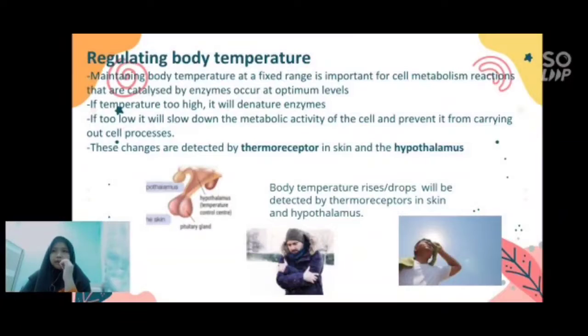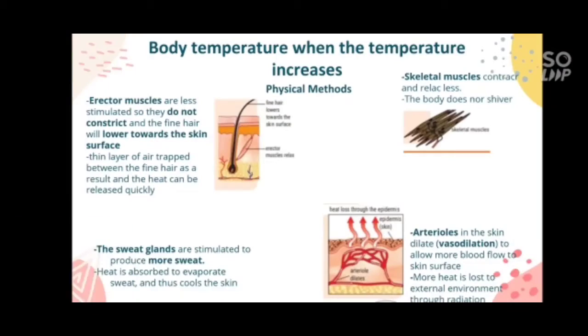Regulating body temperature at a fixed range is important so that the cell metabolism reactions that are catalyzed by enzymes occur at optimum levels. If the temperature is too high, it will denature the enzyme, and if it is too low, it will slow down the metabolic activity of the cell and prevent it from carrying out cell processes. These changes are detected by thermoreceptors and also the hypothalamus.